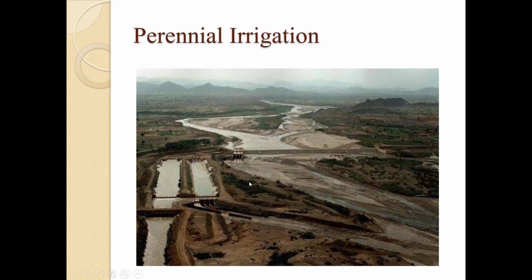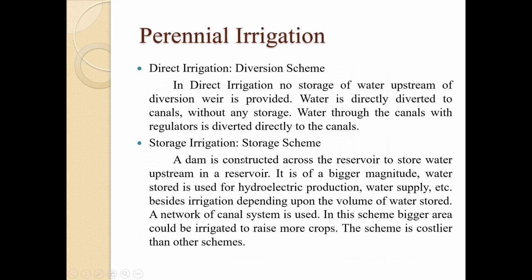Here you can see the reservoir and the water has been supplied by using the canals, and here the dam has been constructed. So in perennial irrigation, there are again direct irrigation, that is the diversion scheme, and storage irrigation, that is the storage scheme. In direct irrigation, no storage of water upstream of the diversion weir is provided. The water is directly diverted to the canals without any storage. The water through the canals with regulators is diverted directly to the canal.